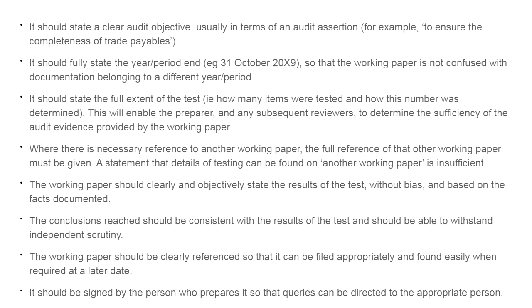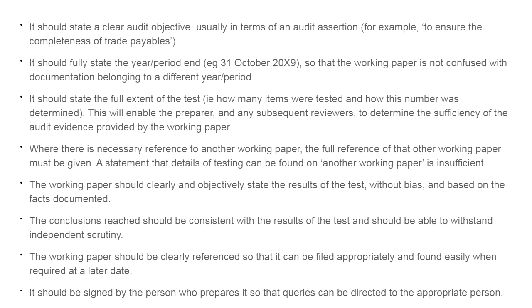The working papers being prepared should maintain the ethical code of conduct. That is, they should be objective, unbiased, there should be honesty and integrity, and they should not be falsified. The correct facts should be documented.